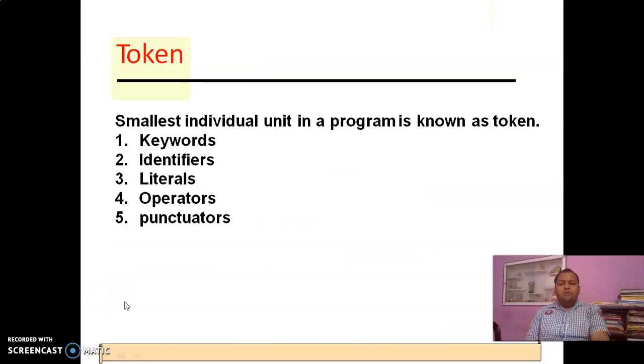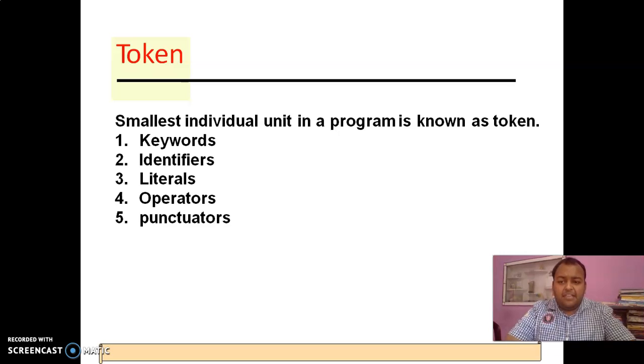Okay. Now, before going into the programming part, let me introduce you to some of the keywords or the words which we use frequently. First one is token. The smallest individual unit in a program is a token. Any smallest unit which cannot be further divided is a token. In token we have 5 types.